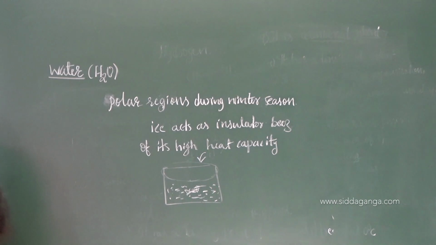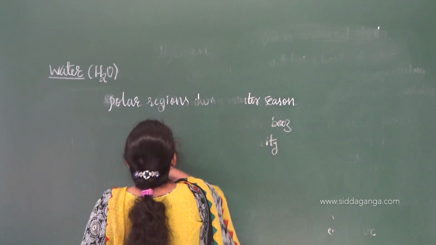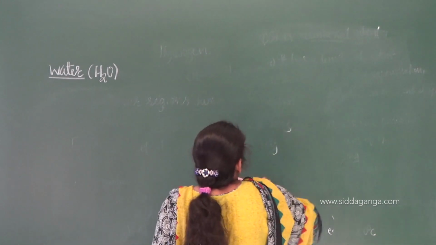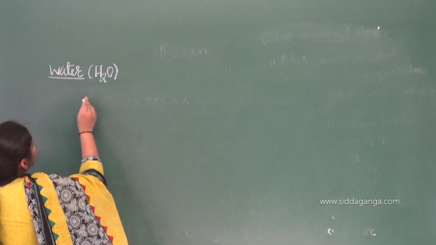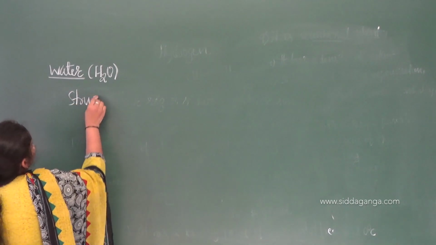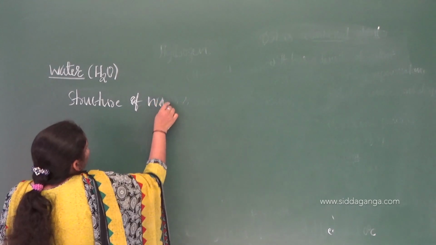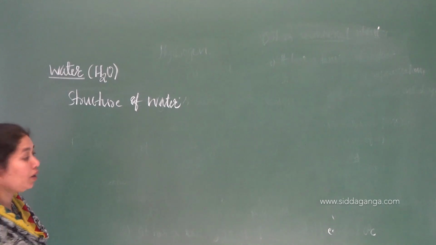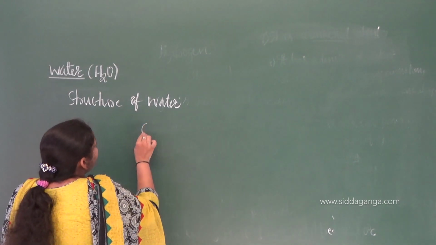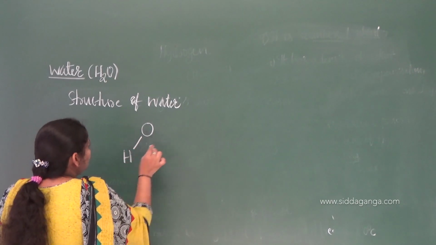With that, let me move on to the structure of water. The structure of water is made up of one oxygen atom bonded to two hydrogen atoms.